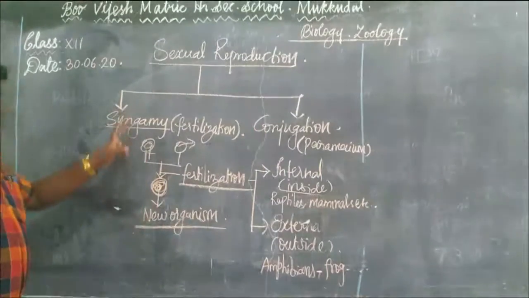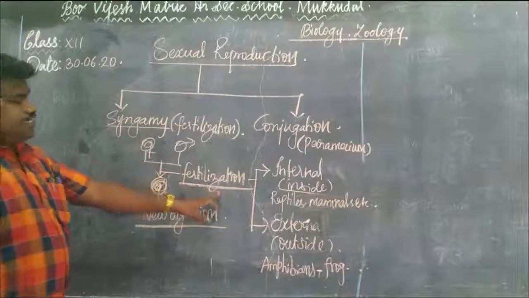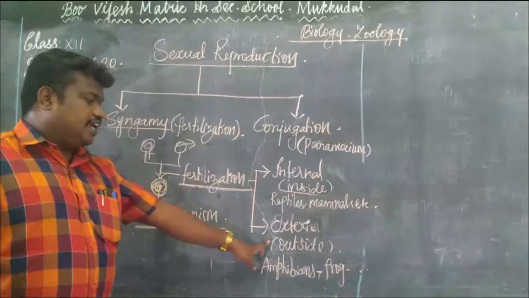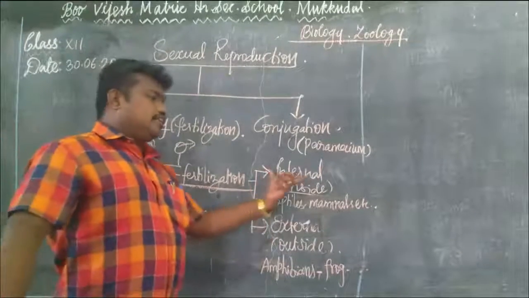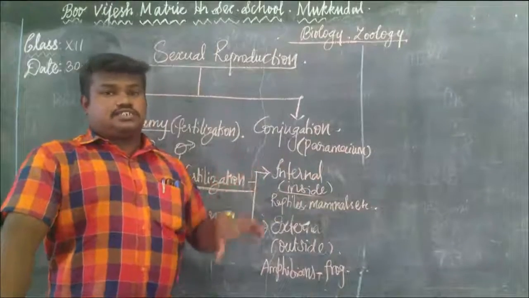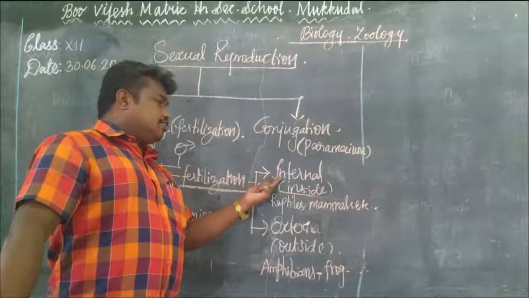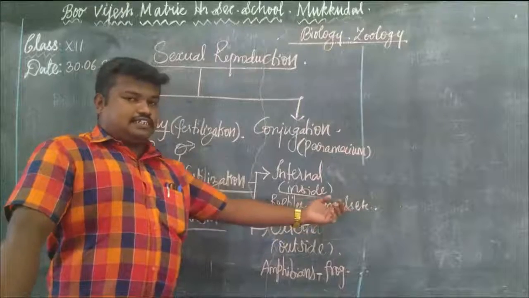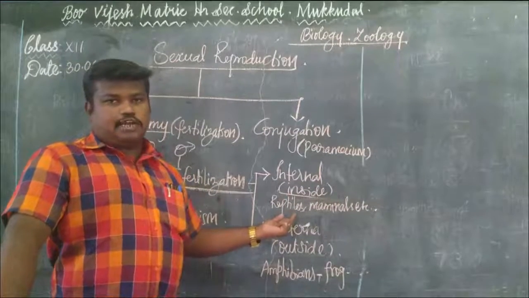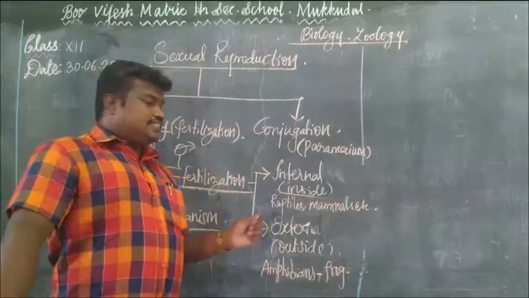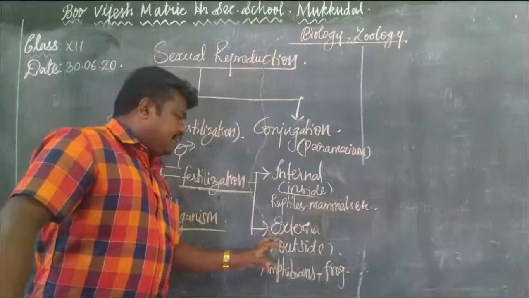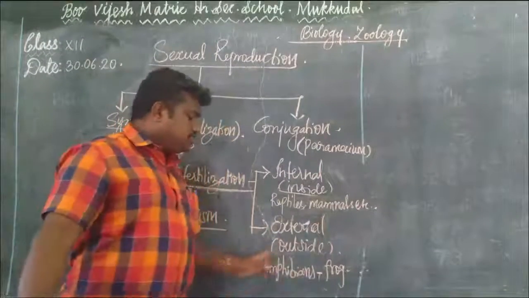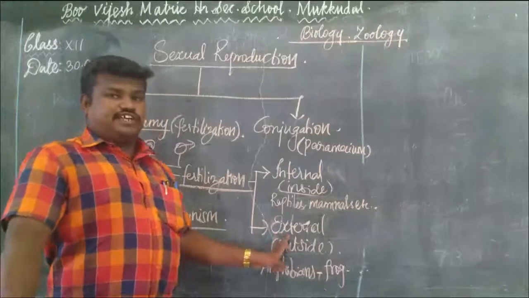Then in syngamy, the fertilization is divisible into two types. One is internal fertilization and another one is external fertilization. Internal fertilization means the fertilization takes place inside the body. For example, reptiles, mammals, etc. Here the fusion of male and female gamete takes place inside the body. External fertilization means the fertilization takes place outside of the body.